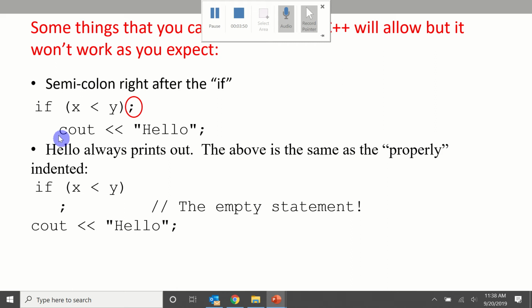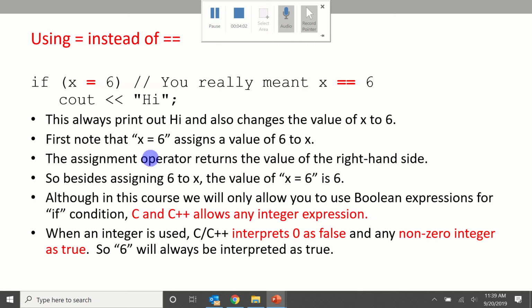So indentation means nothing in C++. Nothing. What it's looking for is a statement that follows the if statement that ends in a semicolon. So just be careful that you don't accidentally put the semicolon there.